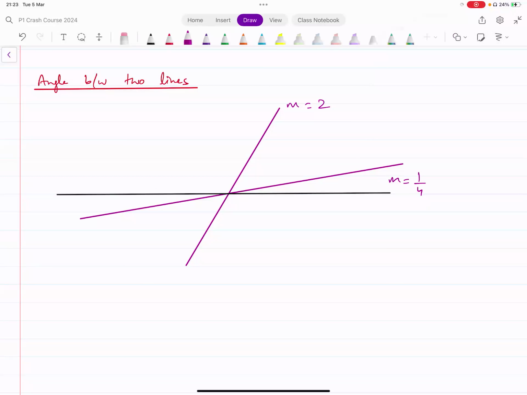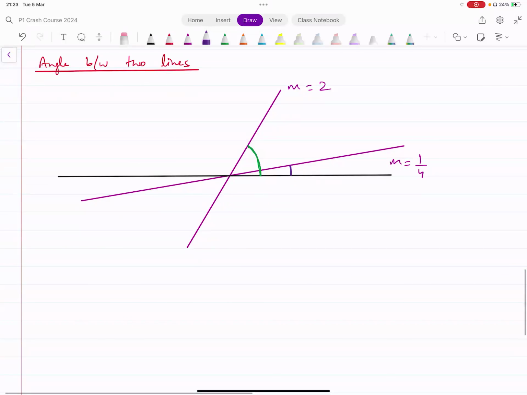Now what you can do is find the angle between this upper line and this horizontal line using that formula, and find the angle between this lower line and the horizontal line. You can find these two angles individually. How can you do that? Let's call the gradients M1 and M2.